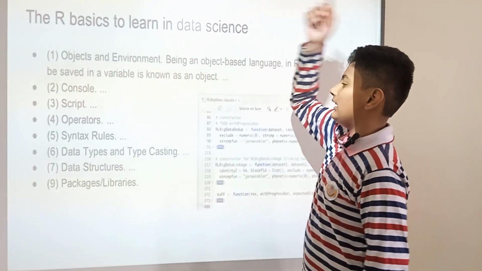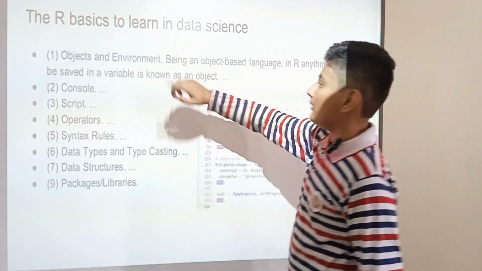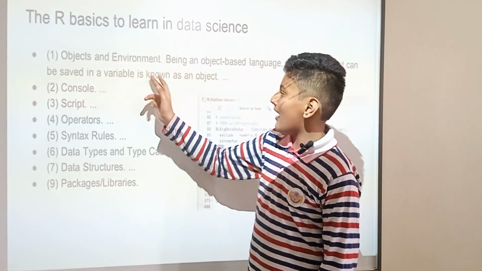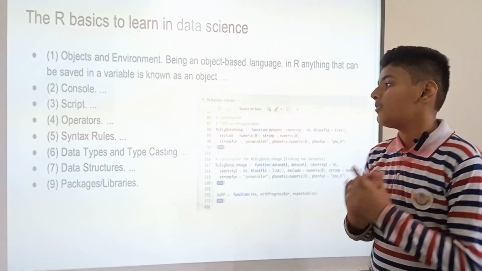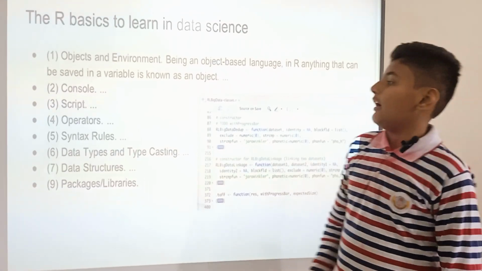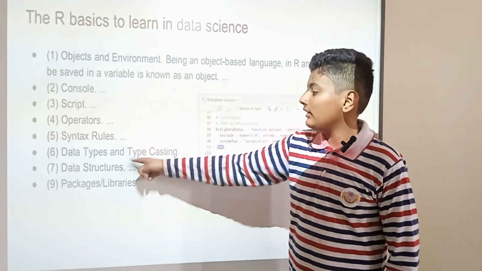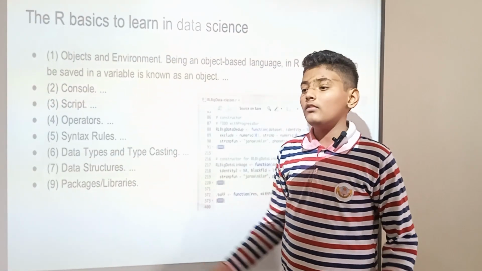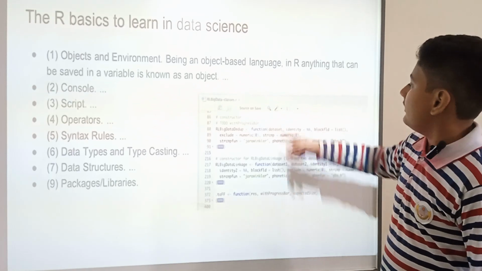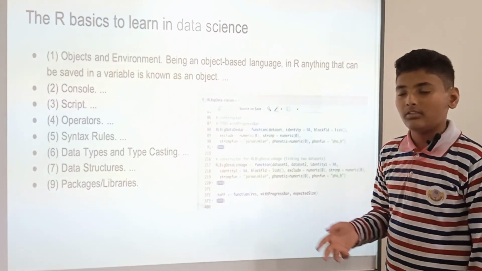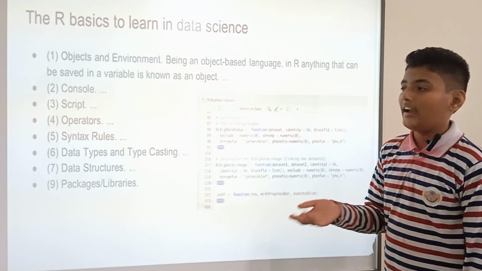The R basics to learn in data science. Object environment: being an object-based language, in R anything that can be saved in a variable is known as an object. R language is used for making data and console, script, operators, syntax rules, data types and casting, data structures, and packages and libraries. So these are all the things which we need in data science, and this is the source code. Next topic.